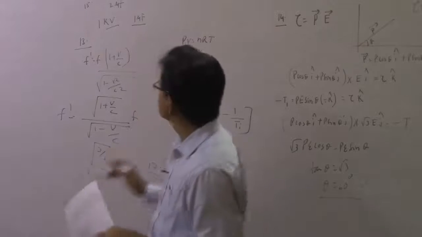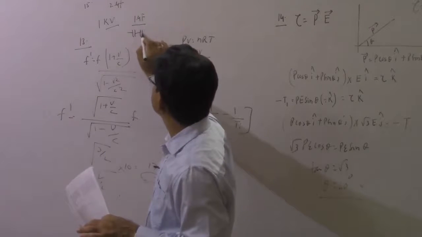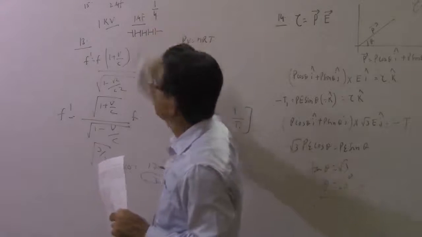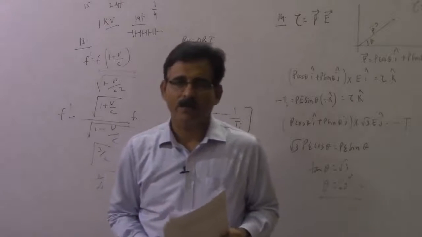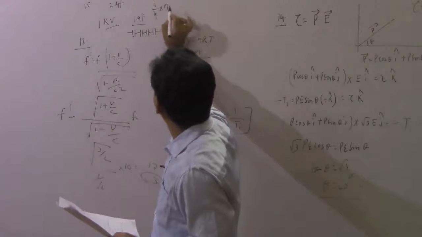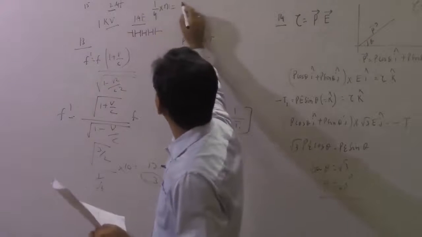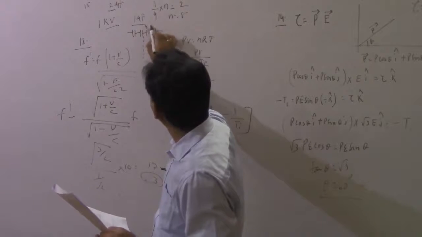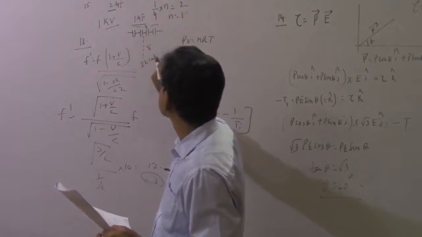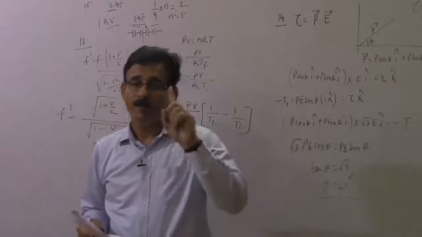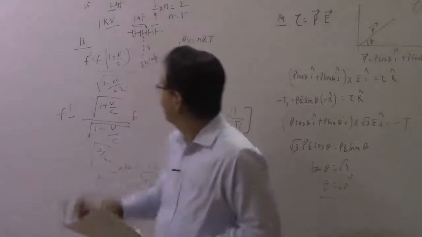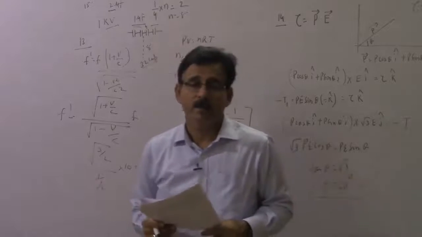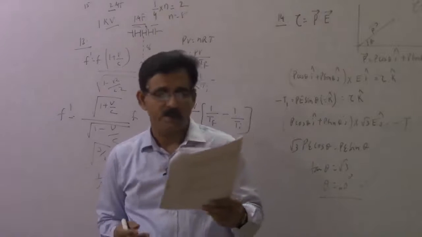You apply 1000. So if I take 4 capacitors and put them in series, what will be the effective capacity? The effective capacity will become 1 by 4. But now the voltage problem is taken care of. Now I take n such combinations and make it equal to 2, so n will be equal to 8. So 8 such rows of 4 capacitors each makes it 32 capacitors, and that 32 capacitor combo will be capable of handling 1000 volt, and at the same time it will give you 2 microfarad of capacity.